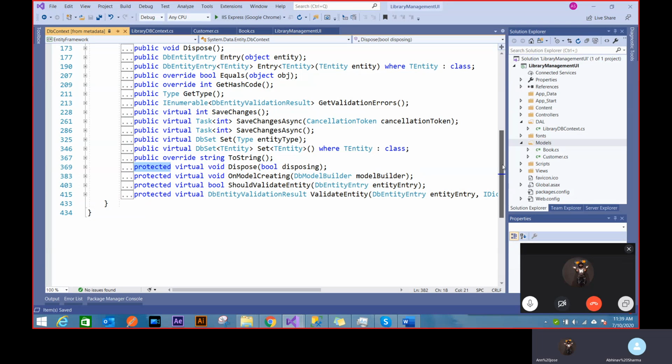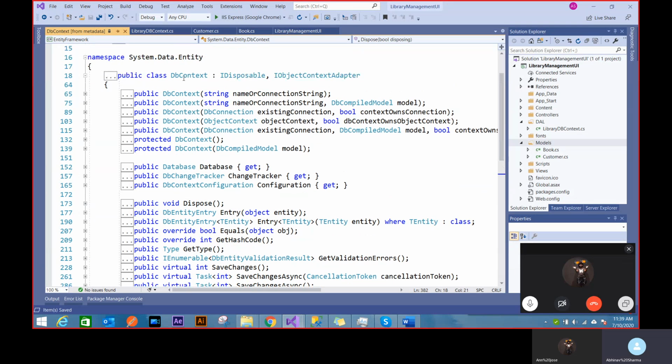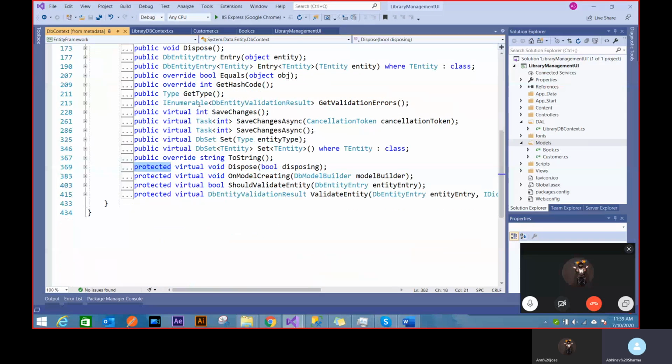So if I am creating an object or if I'm using this class and I want to override the public function, I can do that without actually deriving that. But if I want to override a protected function, then I have to derive from that class because protected actually flows only from base to derived class. Public flows everywhere. This can only go from base to derived. That's protected. It can only go to its child.